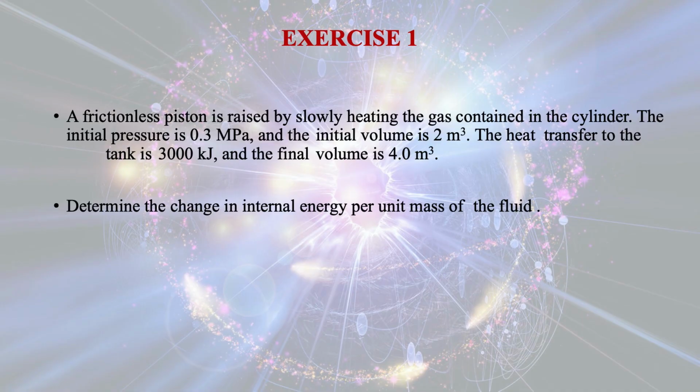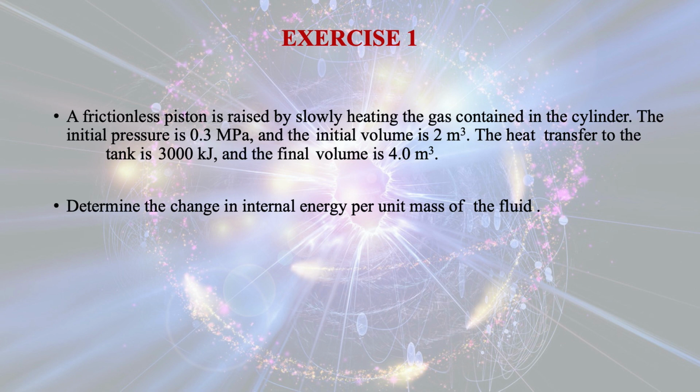Example 1 says that a frictionless piston is raised by slowly heating the gas contained in the cylinder. The initial pressure is 0.3 megapascal and the initial volume is 2 meter cube. The heat transfer to the tank is 3000 kilojoule and the final volume is 4.0 meter cube.